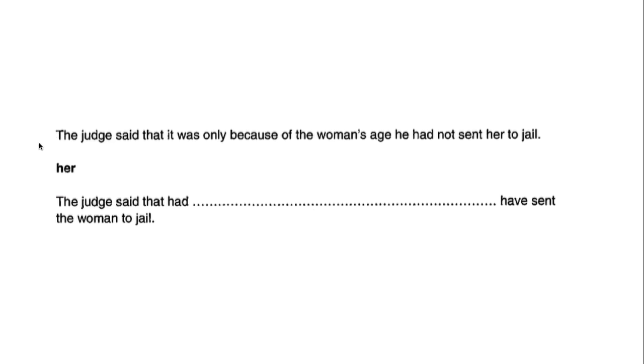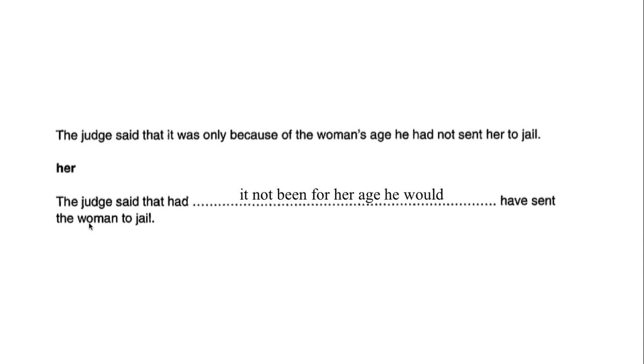The judge said that it was only because of the woman's age he had not sent her to jail. And we need to use the word her. And they've changed the phraseology here. The sentence construction is now different. We're still using a word from the original, but now the sentence reads, the judge said that, have sent the woman to jail. Now, what Cambridge is testing here is your knowledge of what is called a third conditional.